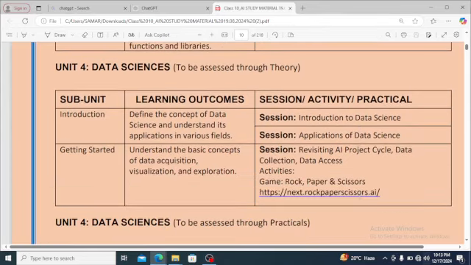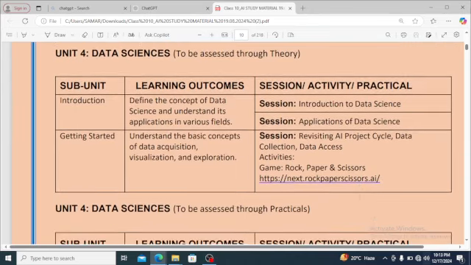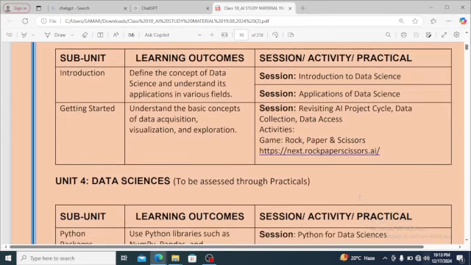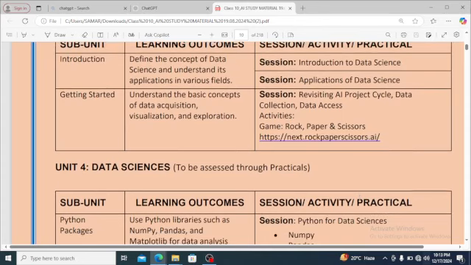Now in unit 4 we'll study about data science. What is the introduction of data science? Define the concept of data science and understand its application in various fields. What will be the session? Introduction to data science. Application of data science. Getting started. Understand the basic concept of data acquisition, visualization, and exploration.